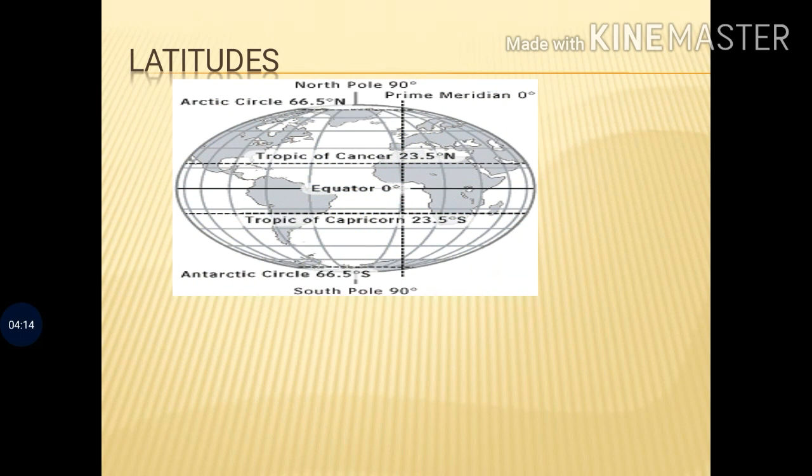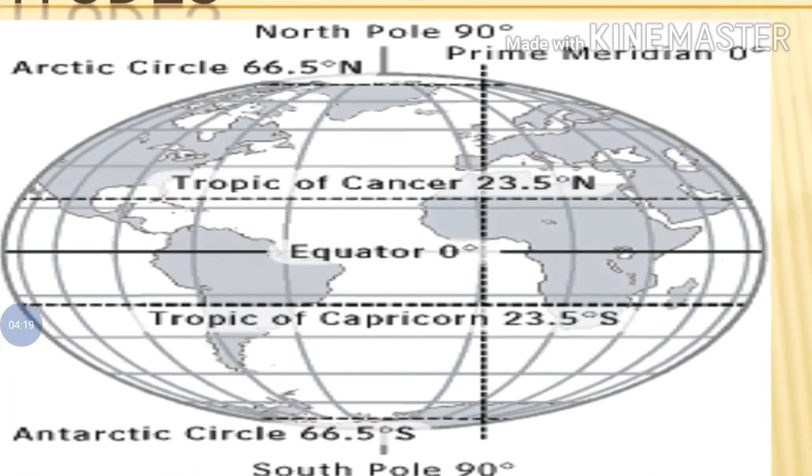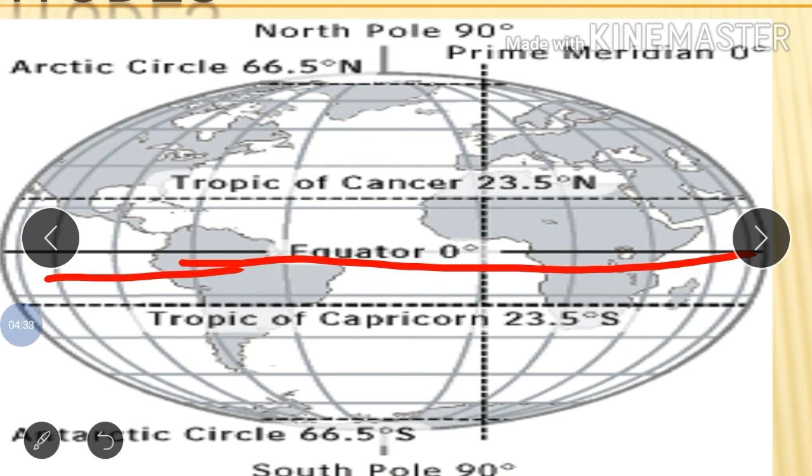Let us discuss the latitudes in detail. These latitude lines are drawn horizontally, and they are parallel lines. On the globe, the longest line drawn from west to east is called the equator.